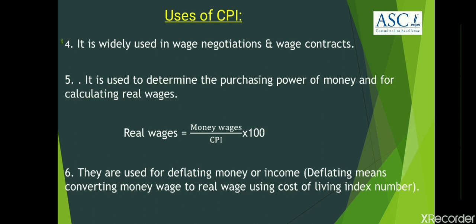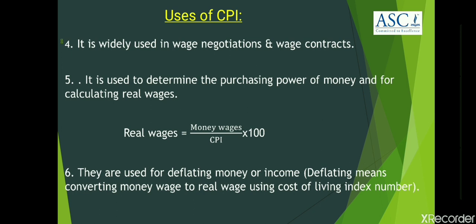And it is calculated using the formula: real wages is equal to money wages divided by consumer price index, the whole thing multiplied by 100. Here, money wages speaks about actual money received as wage by a person, and real wage speaks about wages in terms of the amount of goods and services that can be bought for that actual money received by the person under a particular consumer price index. That completes the fifth use.